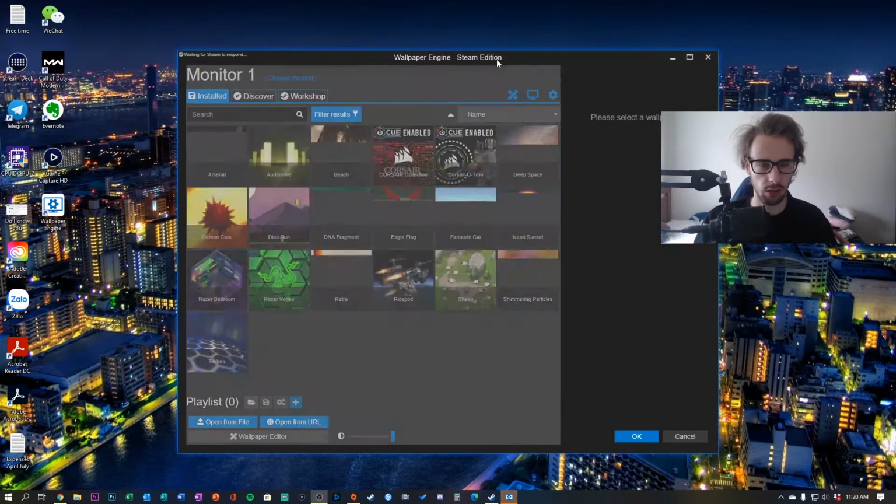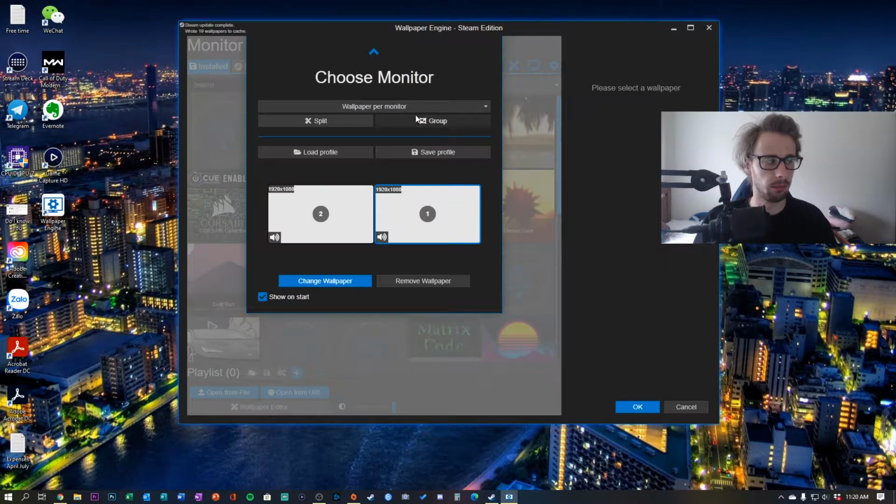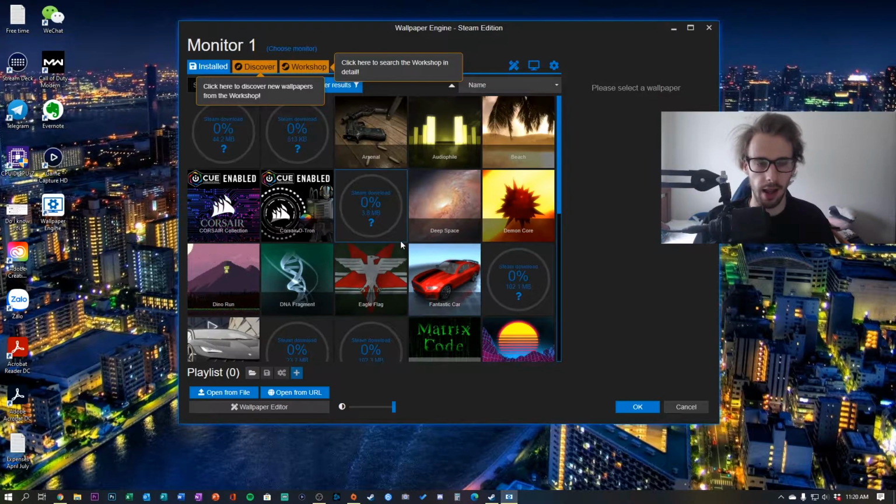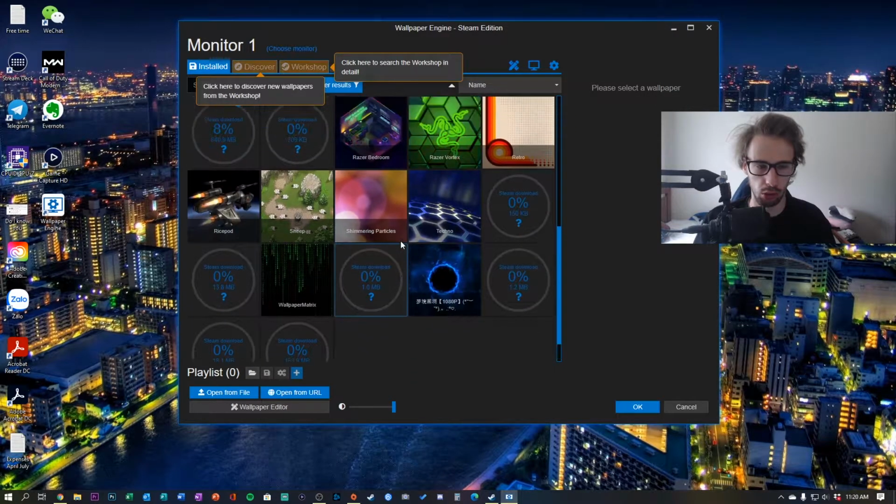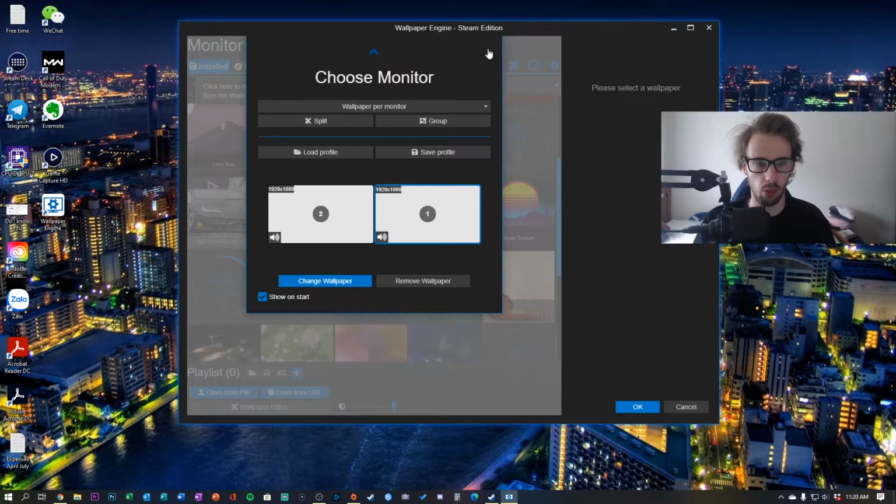So just say all done, and once you have come here, I have two monitors. So this monitor 1 is the one you're looking at now, and monitor 2 is the one I'm just recording on. So I'm gonna say monitor 1, which is this one. I just want to change, so change wallpaper, and let's change it to something that I've not worked with before.